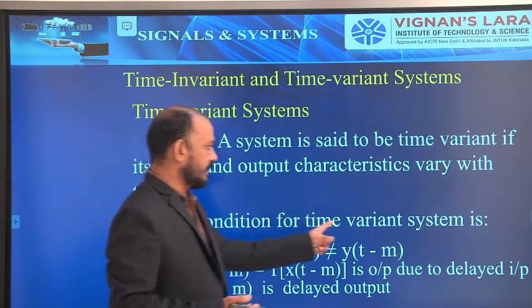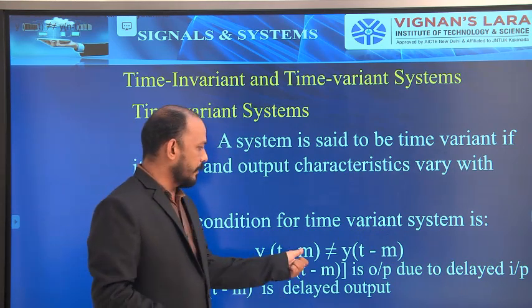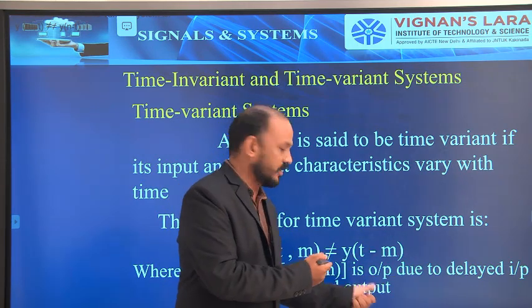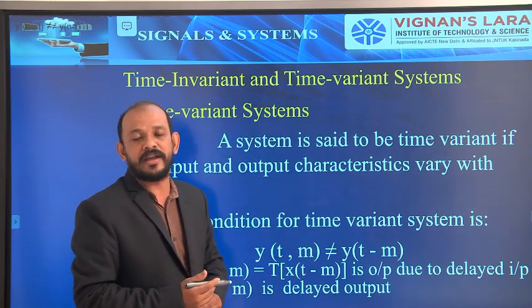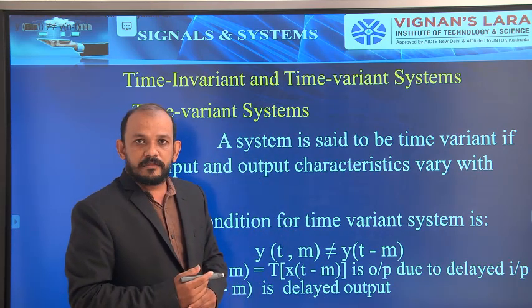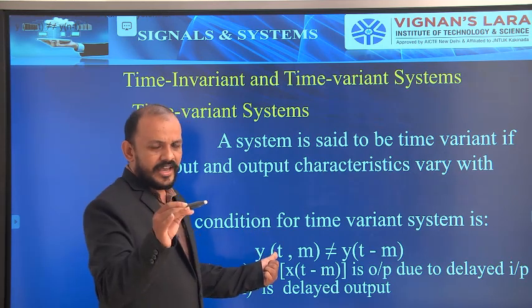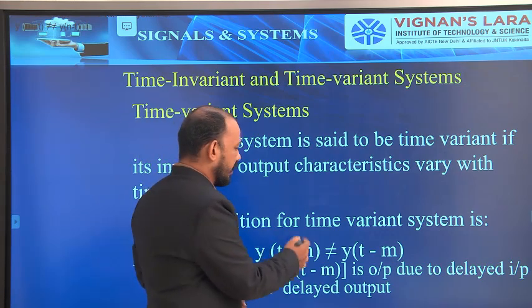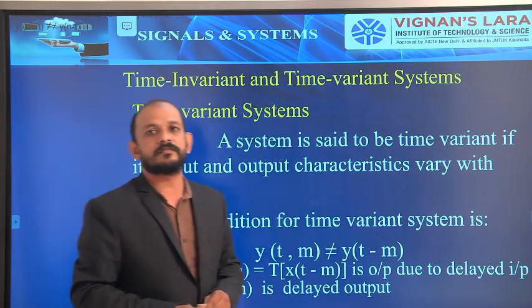Now the condition for a time variant system is y of t comma m is not equal to y of t minus m. I already explained what y of t comma m and y of t minus m are in the previous class while explaining time invariant systems. The same is followed here also. There, in time invariant systems, y of t comma m is equal to y of t minus m.